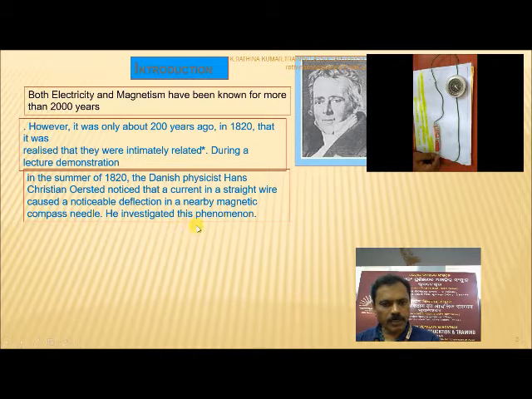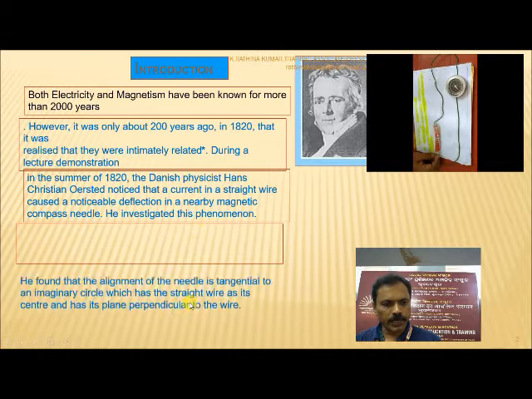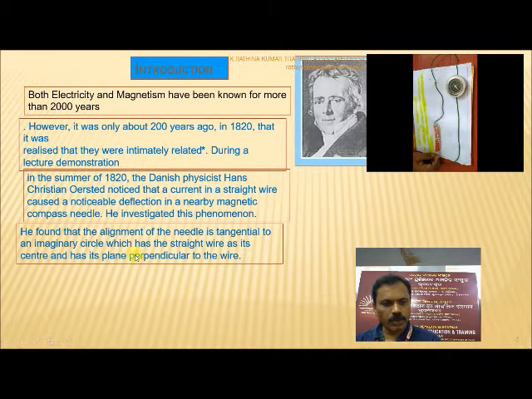He investigated this phenomenon. Then he found that the alignment of the needle is tangential to an imaginary circle which has the straight wire as its center and has its plane perpendicular to the wire.